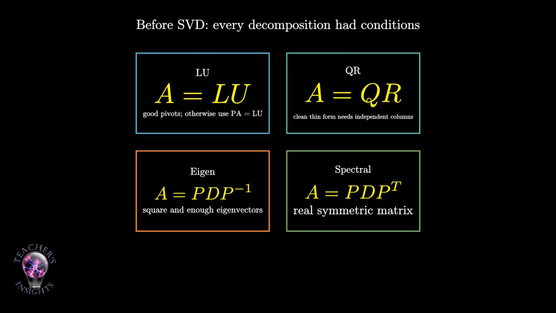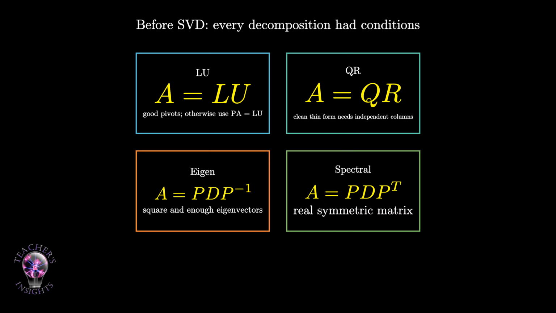Then came QR decomposition. For a matrix A with independent columns, we can write A equals QR, where Q has orthonormal columns and R is upper triangular. This taught us that orthonormal bases are special because they preserve lengths and angles, but the clean thin version of QR depends on the columns of A being linearly independent.